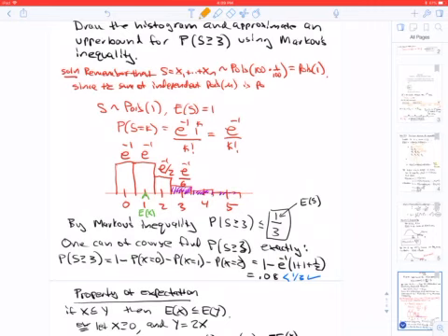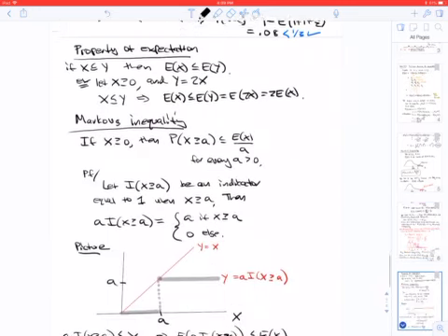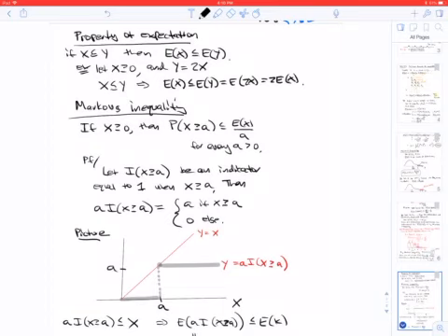Of course, we could have determined what this probability is exactly, just using 1 minus the probability that S is 0, 1, or 2. And we do confirm that it is 0.08, which is less than 1/3.